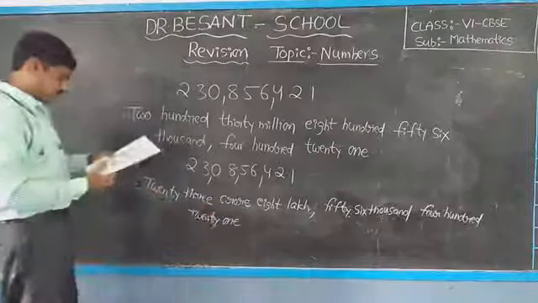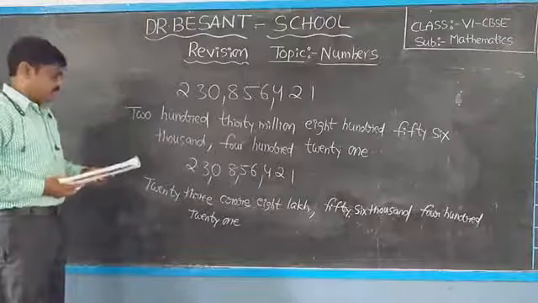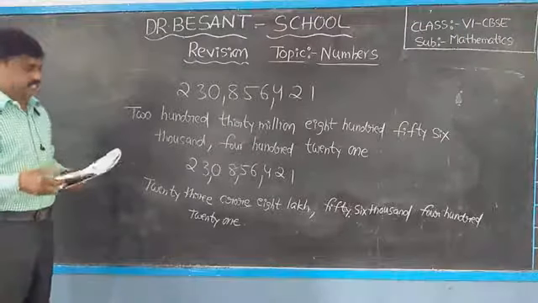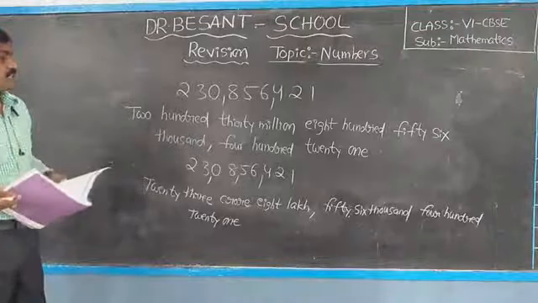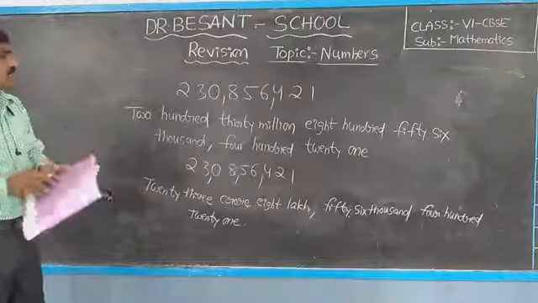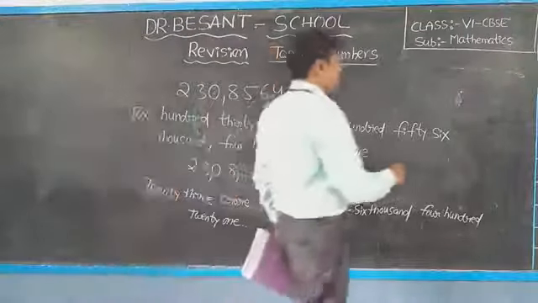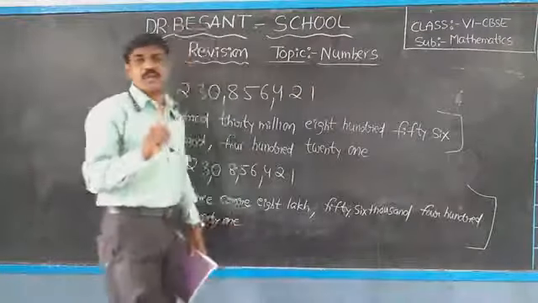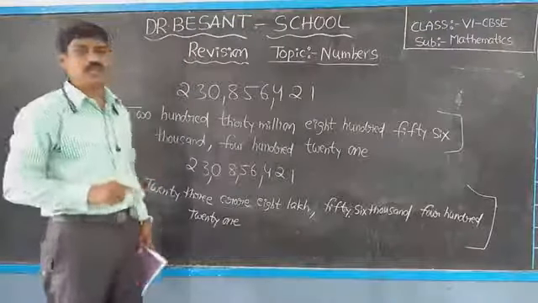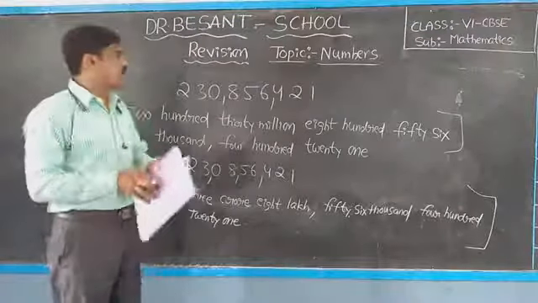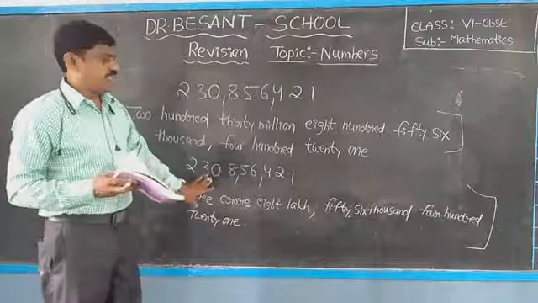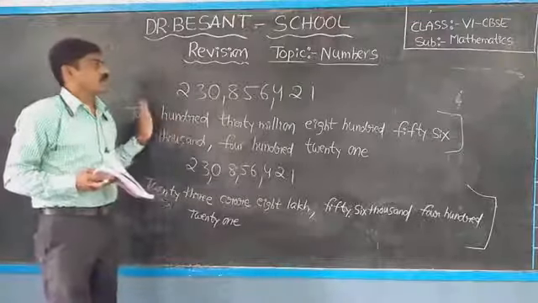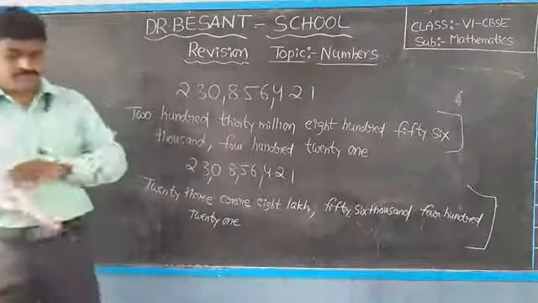Okay children, so this is 23 crore, 8 lakh, 56,421. This is the Indian system of numeration, and that was the international system of numeration. One example we have discussed in two methods. Children, I hope you understood very well. Okay, note down this one.